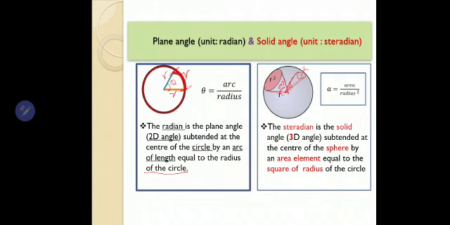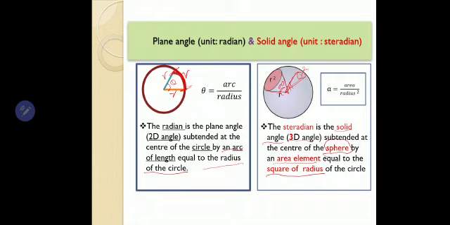So radian is a plane angle, steradian is a solid angle. Plane angle means two-dimensional angle. Solid angle means three-dimensional angle. And plane angle is subtended at the center of the circle by an arc. Here it is subtended at the center of the sphere, not circle. It is three-dimensional. Not by an arc, but by an area element. Here arc of length equal to radius. Here area equal to the square of the radius. Hope it's clear, this plane angle and solid angle.